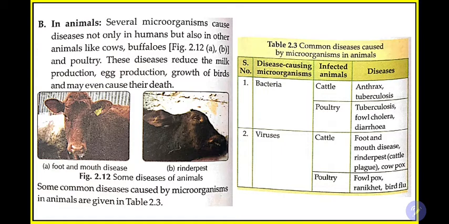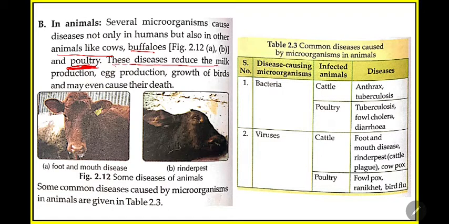So far we have learned all the diseases concerned with humans. Now we learn diseases concerned with animals and plants. Several microorganisms cause diseases not only in humans but also in animals like cows and buffalo. We all know not only humans, animals also suffer from disease, and plants also. So there are some microbial diseases for animals and cows also. We learn this also, and this is common to all. You have all heard of diseases of poultry. There are some diseases caused to poultry also by microorganisms. We will learn these.